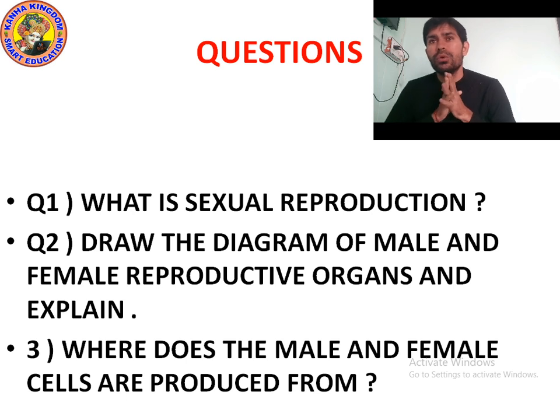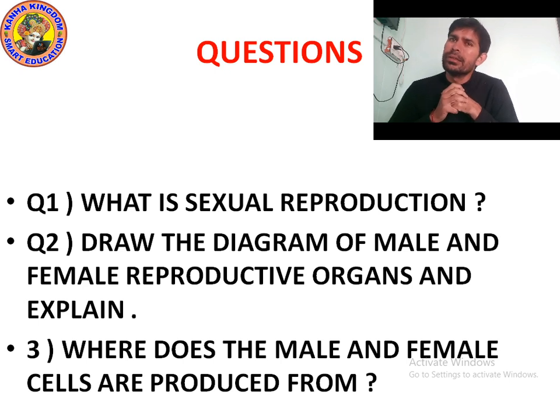Okay, so the topmost part is the bladder, and then just behind it is the seminal vesicle. And just below it is a gland, which is called the prostate gland. Yes, bladder, seminal vesicle, prostate gland. And if we talk about the bottom part, it is known as the testes, and the outer part of it is called the scrotum, and the topmost part of the testes is known as the epididymis. Epi means top. Okay, epididymis. And there is also a bone which is known as the pubic bone.